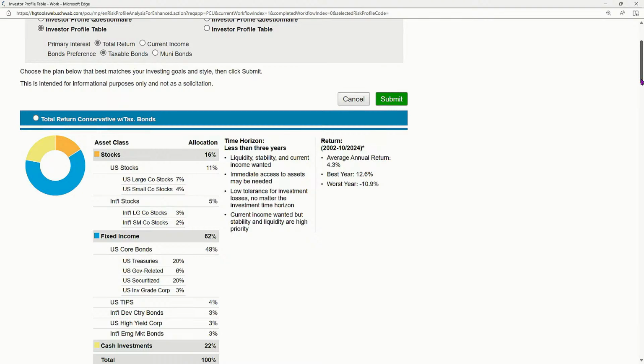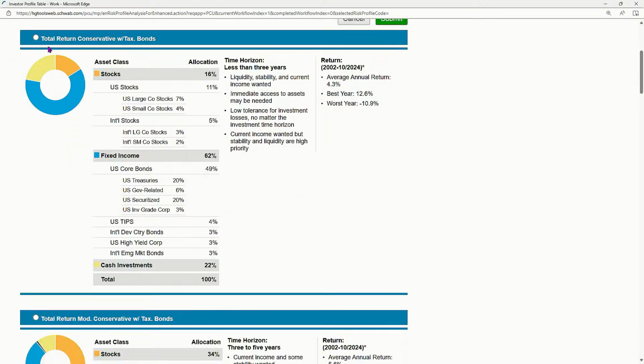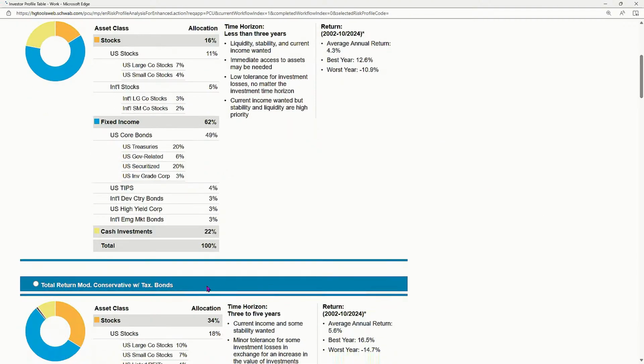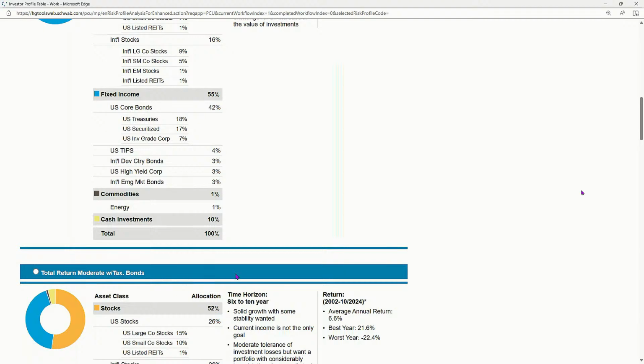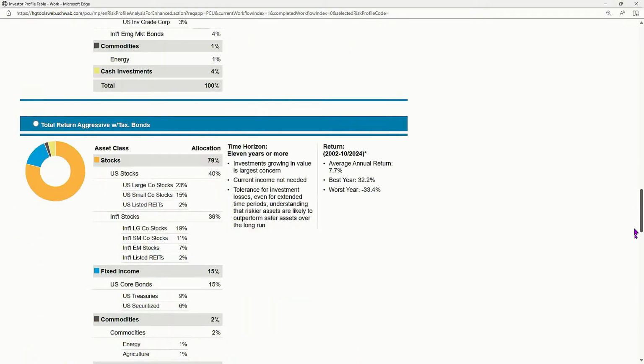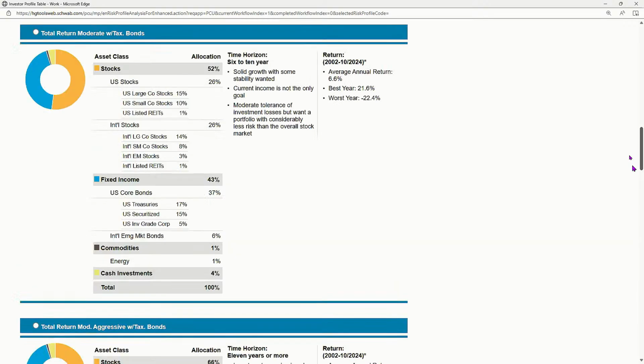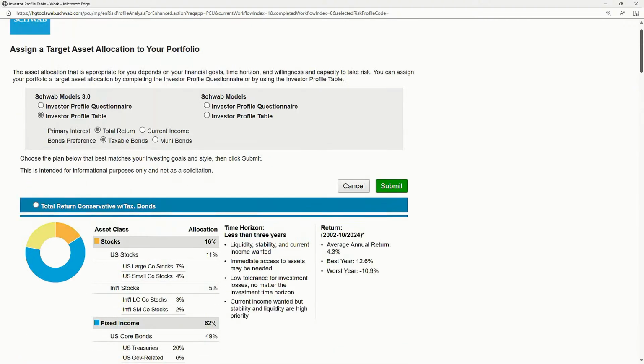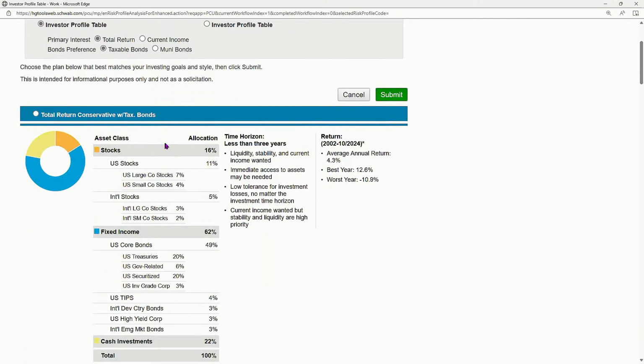Come with me as I scroll down the page here. We're going to see at the very top, we've got total return for conservative investment with taxable bonds. So as you're going through this, if you're utilizing this tool to not only build your allocated portfolio, but to monitor it, recognize that there is a conservative with taxable bonds, moderate conservative with taxable bonds, total moderate, moderate with taxable, and then we keep on moving down the line. Now, there are options available for tax-free investments as well, but just know that what we're looking at here are specifically with taxable, okay?